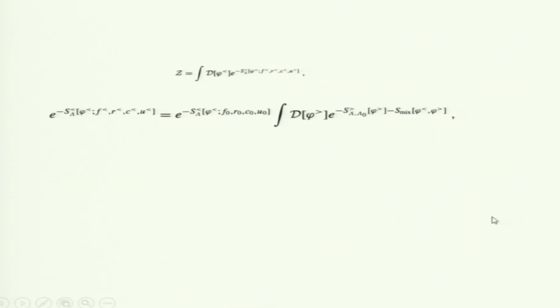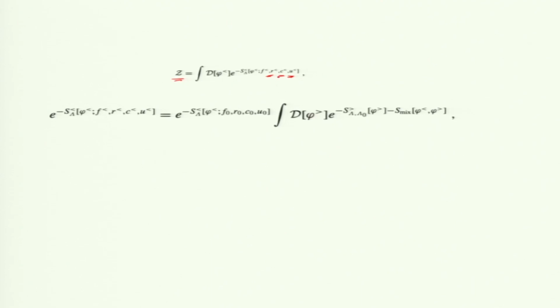Okay. So, let us write down. I am just going to go through the algebra. I hope you will understand the steps. So, we are after this partition function Z. I hope you can read from the back, and this is a function of r less, c less and u less. It happens to look pretty tiny, but I hope you can read it.